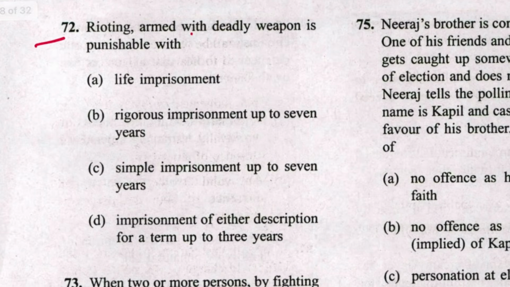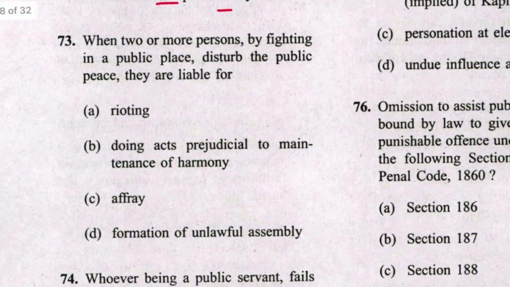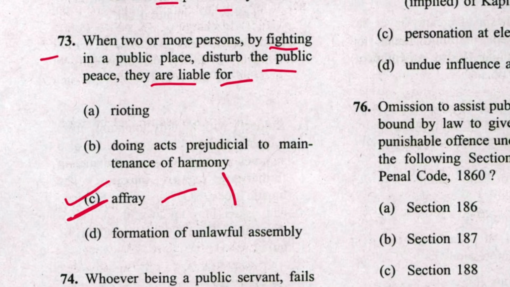Next, 72. Rioting armed with a deadly weapon is punishable with imprisonment of either description for a term which may extend to 3 years. Mentioned in section 148 IPC. D is the answer. Next, 73. When two or more persons, by fighting in a public place, disturb the public peace, they are liable for affray. C is the answer. Which section is it? 159 IPC.